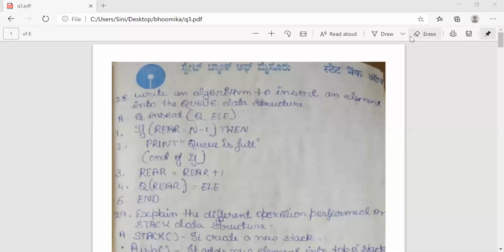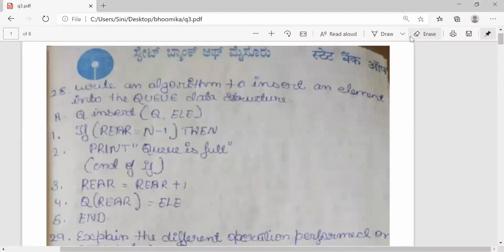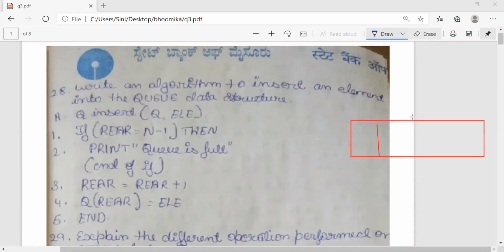So we can see here in this question, write an algorithm to insert an element into the queue data structure. Correct? So in a queue, let me draw it for you, then you'll be able to clearly understand. There will be memory blocks. In a queue, there will be memory blocks. The back portion of the queue is called rear. This is front.